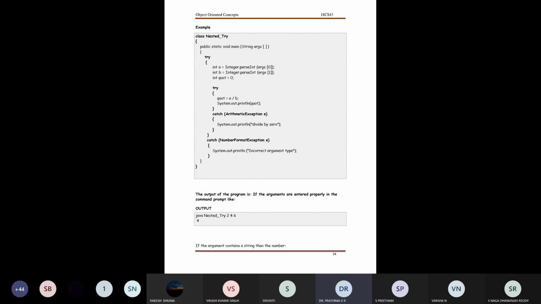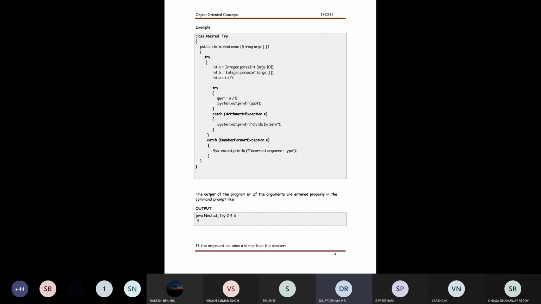String args is of type character. The data I receive during execution needs to be converted into an integer data type stored in variables a and b, and this conversion is carried out by Integer.parseInt.